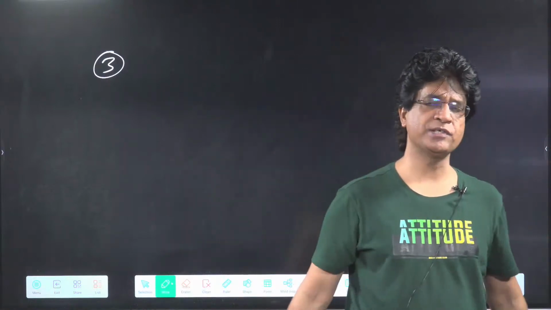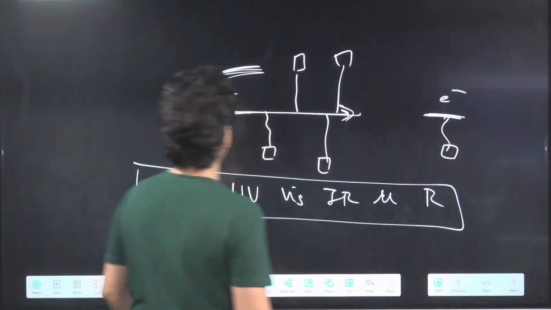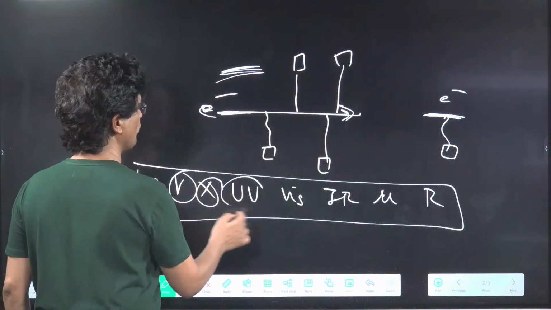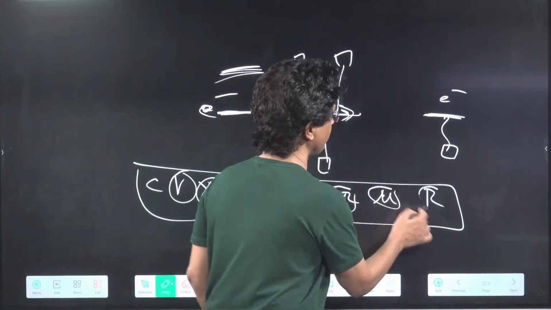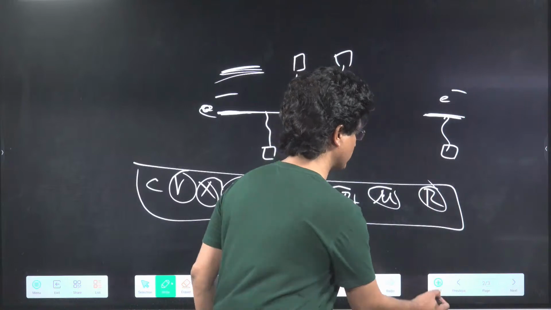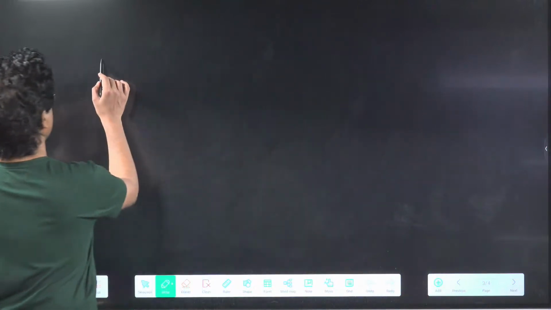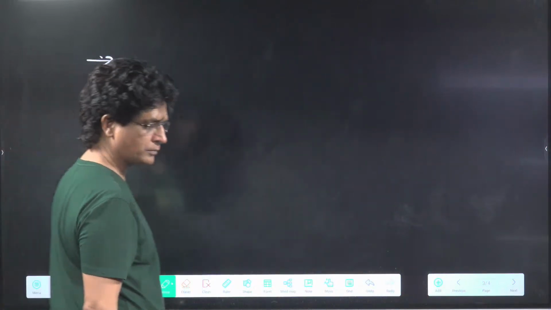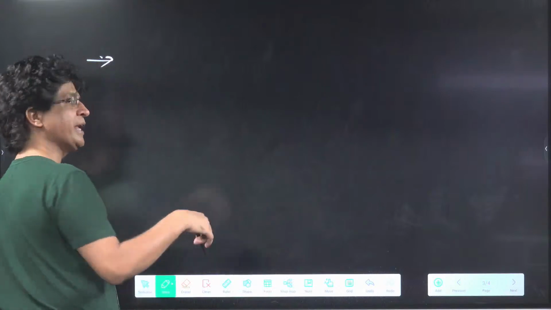All these radiations carry energy. We all know that X-rays, gamma rays, UV rays, they all have some energy. All carry energy. And now the very important point. Next point, please write down. These radiations, which radiations?